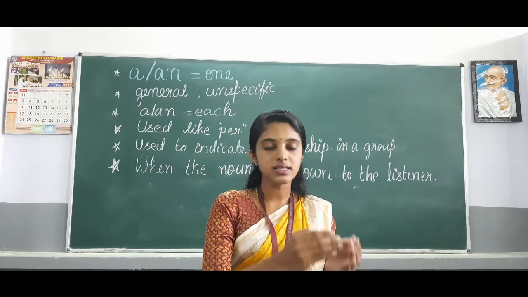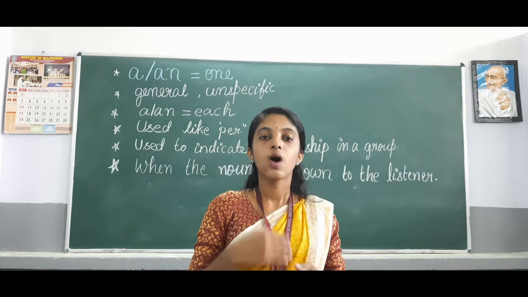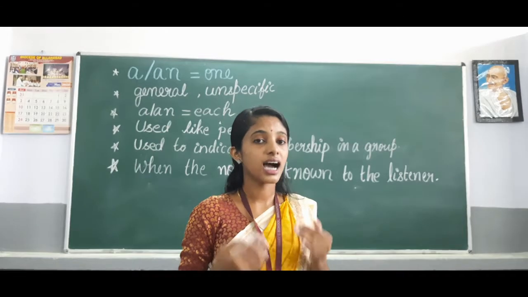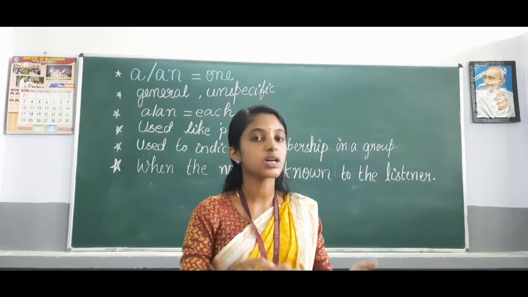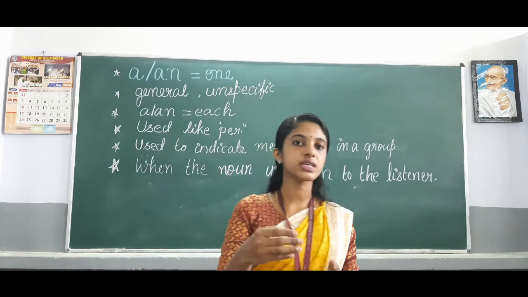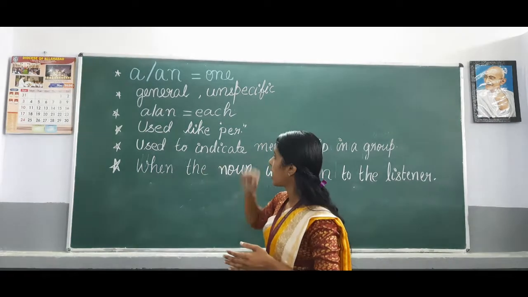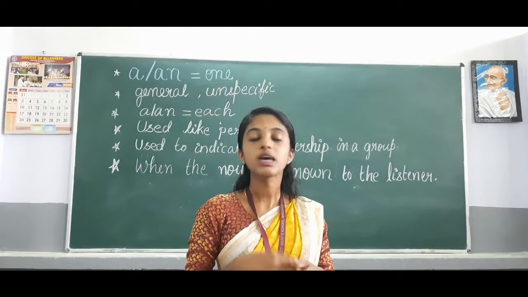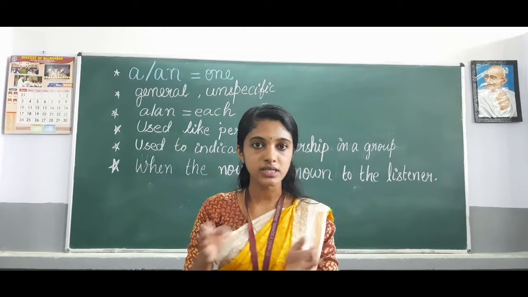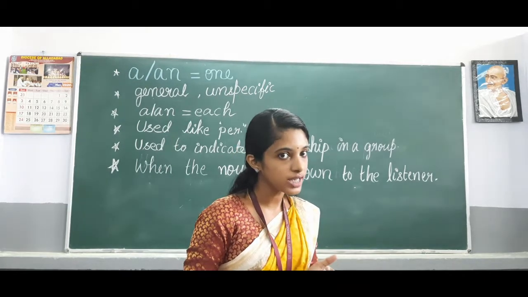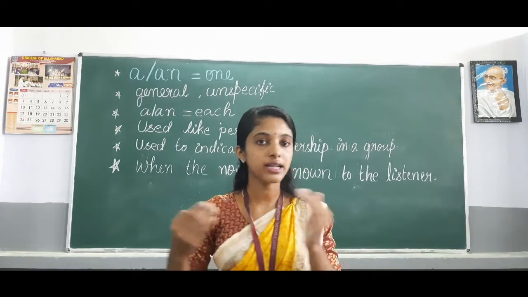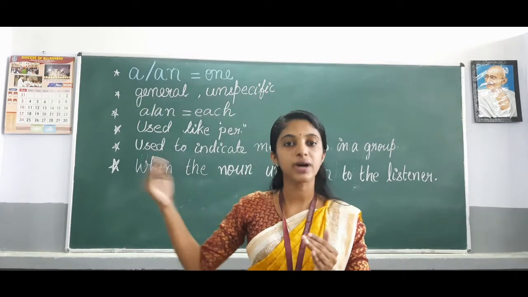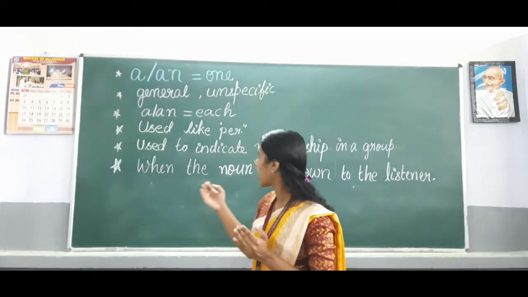And the articles a or an also mean each. For example, I eat at least a piece of fruit a day. Here a day means each day. And also it can be used like per. Sometimes we say 20 kilometers per hour. We can also say 20 kilometers an hour, 20 rupees a person. So like per, we can also use a or an.